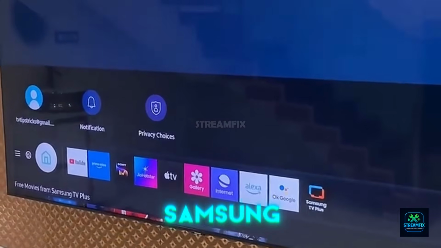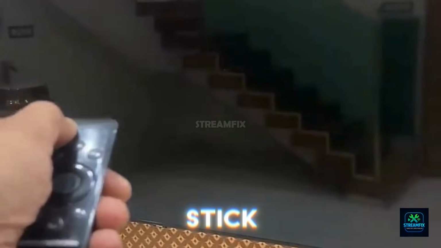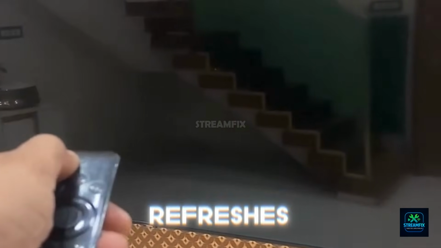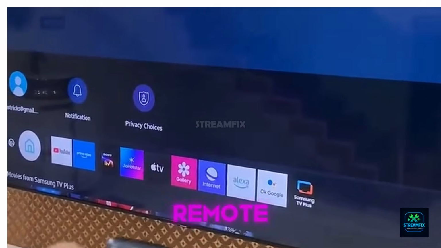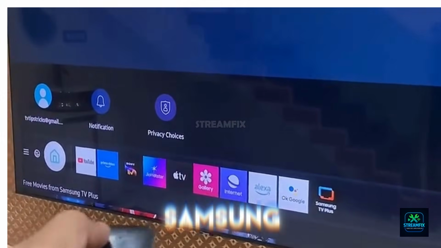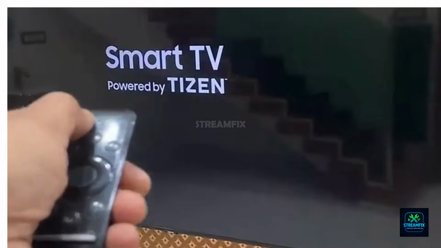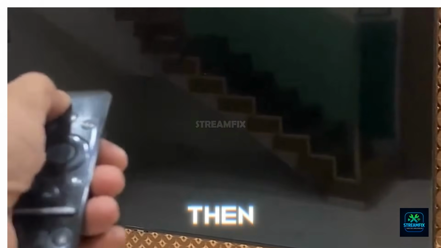Settings changes on Samsung TVs sometimes don't stick until the system fully refreshes. While the TV is on, press and hold the power button on your remote until the TV turns off and the Samsung logo reappears. Alternatively, unplug the TV from the wall for 60 seconds, then plug it back in.